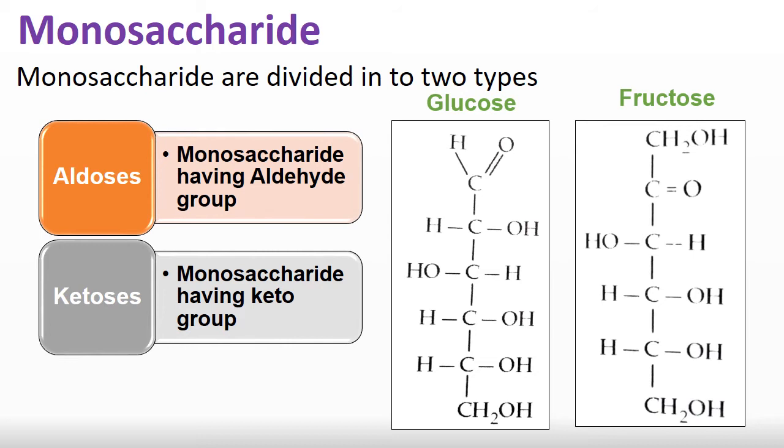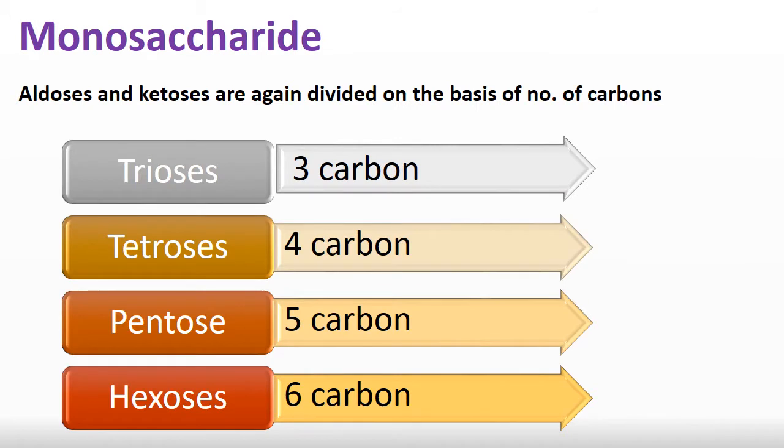Again, on the basis of the number of carbon atoms present in the monosaccharides, aldoses and ketoses are further classified. If the aldoses and ketoses have 3 carbon atoms, they are called trioses. If they have 4 carbon atoms, they are tetroses.